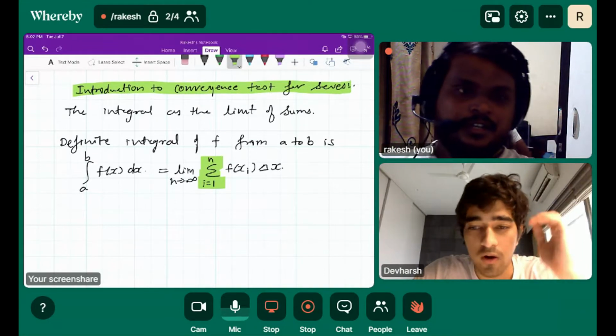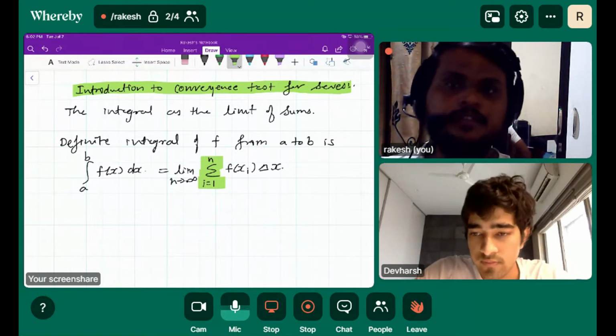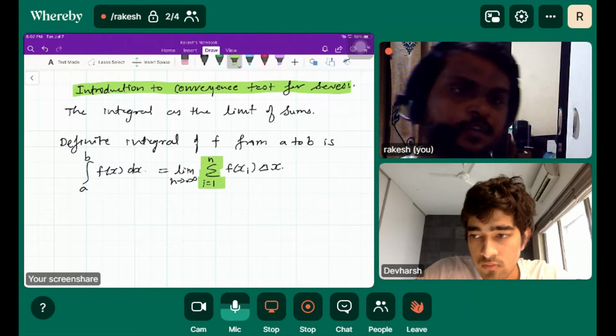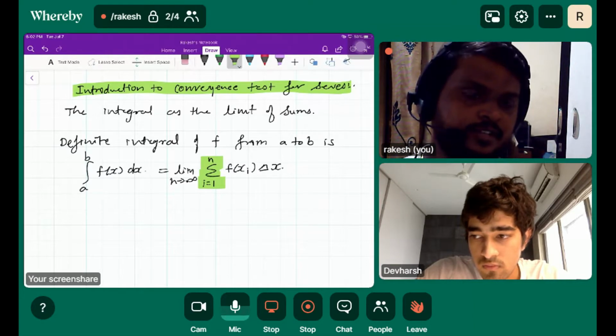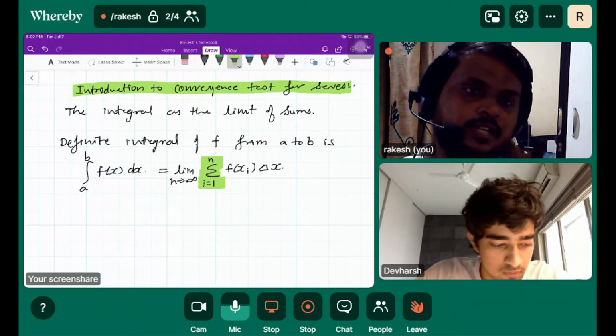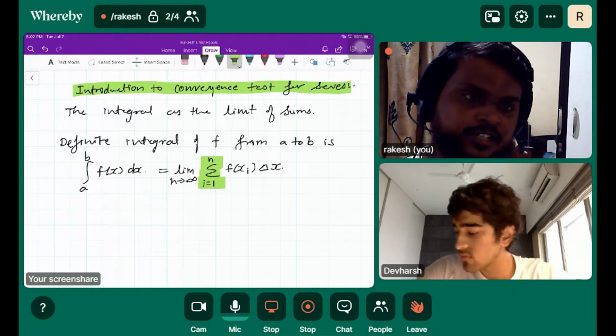Okay, have you listened about the Riemann approximation? How I make a relation between limit of sum and the integration, definite integration. Limit of sum is nothing but integration, right?